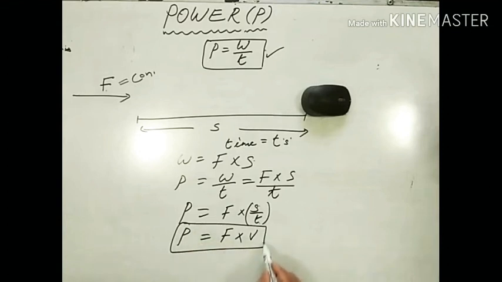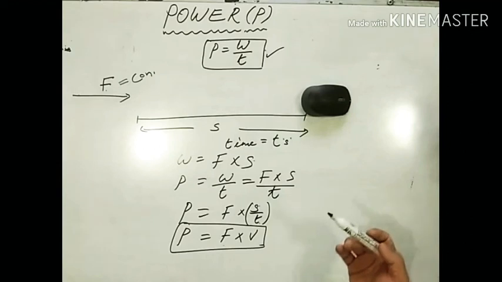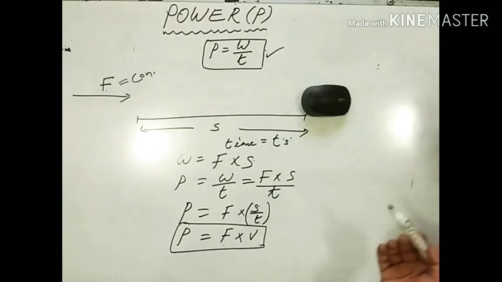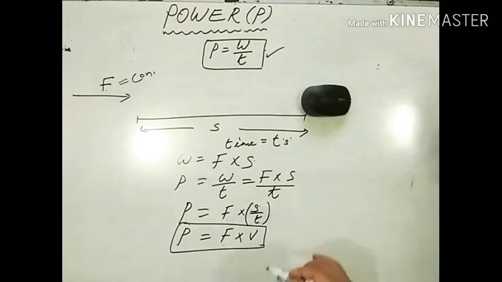We are getting another expression for power in terms of force and velocity. These various formulas of power are used in different situations of solving numericals. Situations may change. All right, in board examination, they will ask different patterns of problems. So you have to identify the suitable formula and apply it there. So we have the second formula, power is equal to force into velocity.